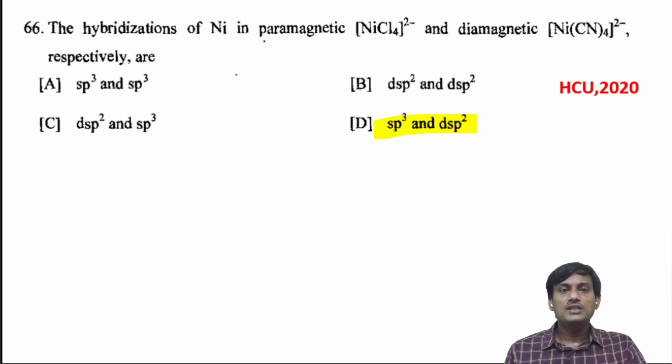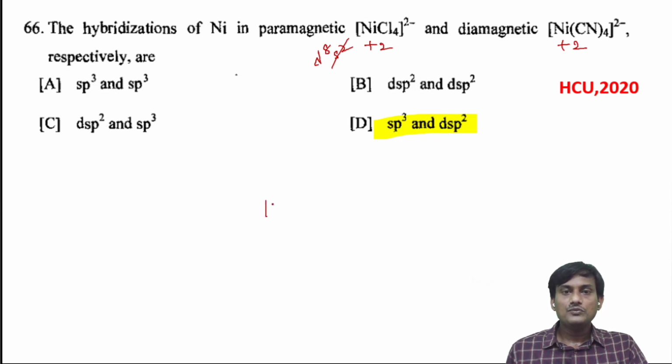The hybridization of nickel in the paramagnetic and diamagnetic complexes, respectively, is? Here, if you take nickel, the oxidation state is +2. Here also the nickel oxidation state is +2. So the Ni2+ electronic configuration: nickel's electronic configuration is 3d8 4s2, so there is removal of 2 electrons. The electronic configuration is d8.